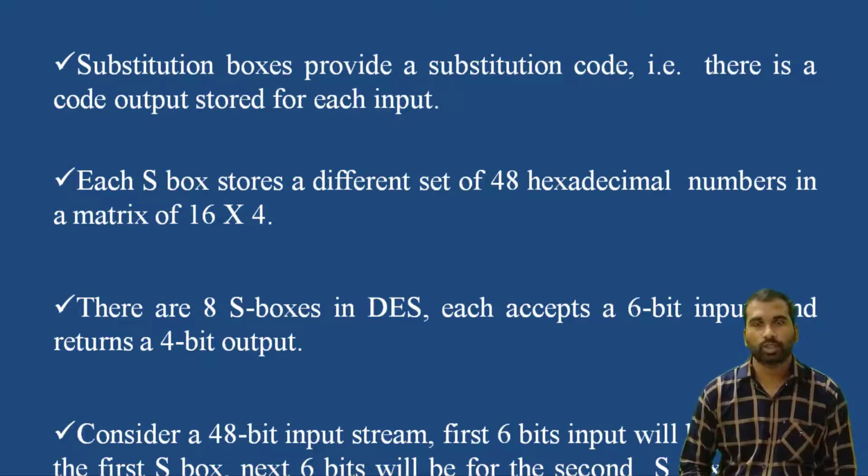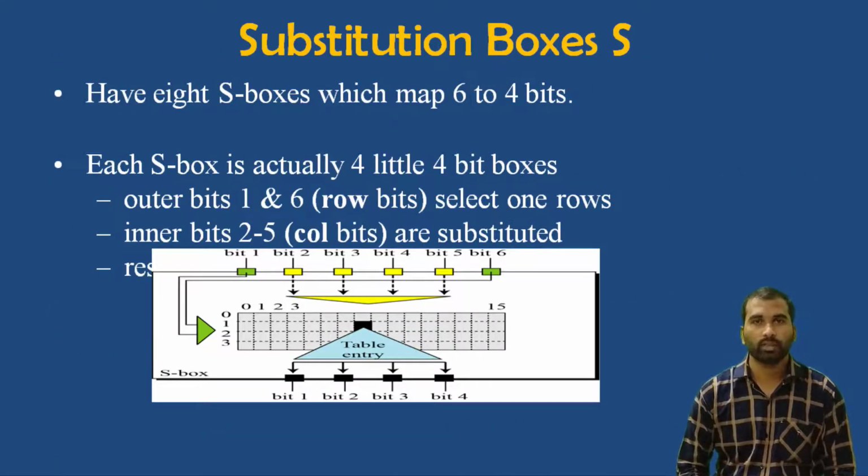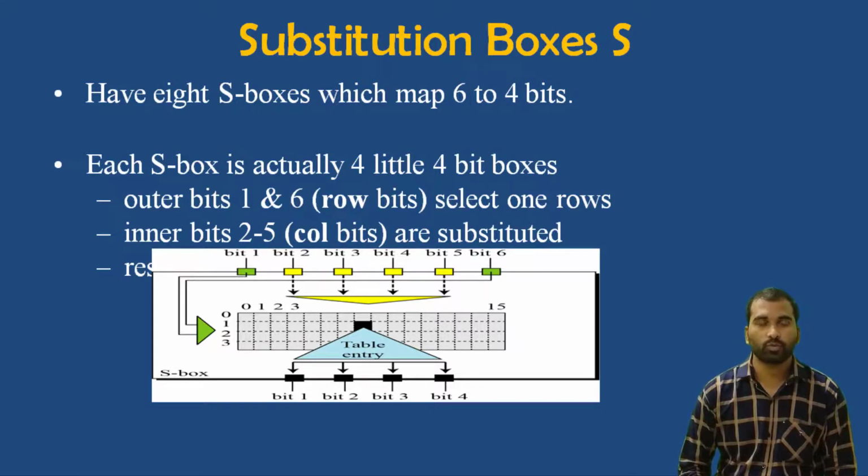So there are 8 S boxes in DES. Each accepts a 6-bit input and returns a 4-bit output. We can see the substitution boxes here. There are a total of 8 S boxes, which map the 6-bit input to 4 bits of output. Each S box is exactly 4 little 4-bit boxes. The outer bits, 1 and 6, select the rows, and the inner bits, that means the middle bits 2 to 5, are substituted, and the result is 32 bits.